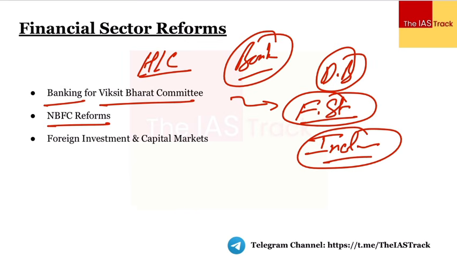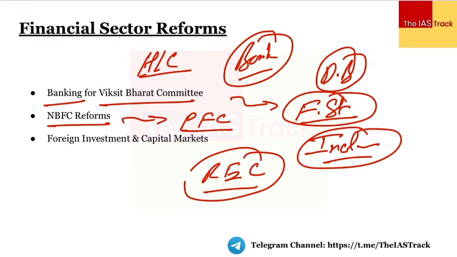यहाँ पर क्या है, उनका काम जो होता है NBFCs का, the work which they perform, they are on the similar lines of banking. For example, we have giving loans or different things. Specifically, the budget talks about the restructuring of two important institutions, two important NBFCs. One is the Power Finance Corporation and the other is the Rural Electrification Corporation, REC and PFC.